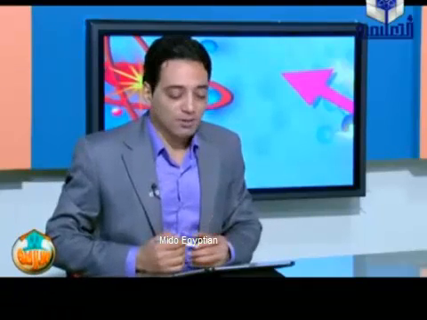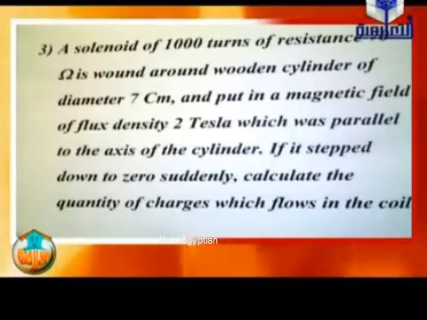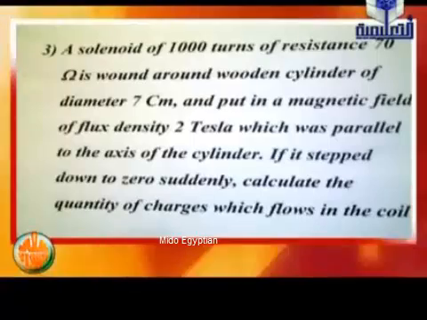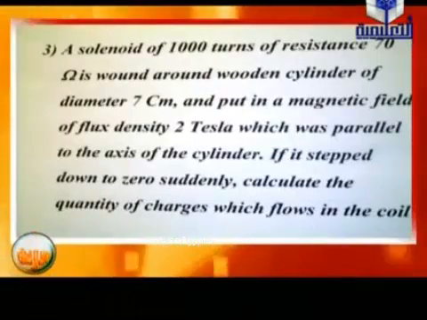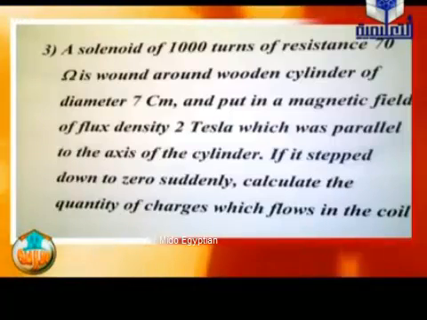Okay, now let us see another problem with Mr. Yes. All right. This problem says a solenoid of 1000 turns of resistance 70 ohm is wound around a wooden cylinder of diameter 7 centimeters and put in a magnetic field of flux density 2 Tesla, which was parallel to the axis of the cylinder. If it is stepped down to